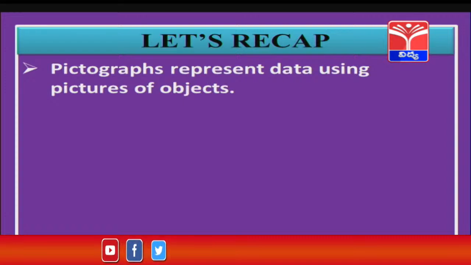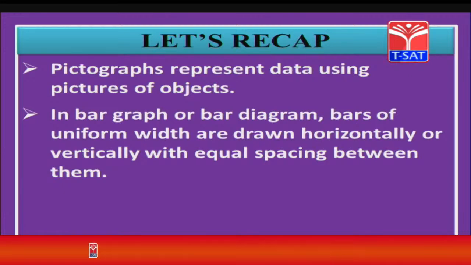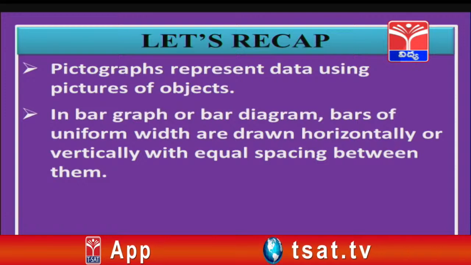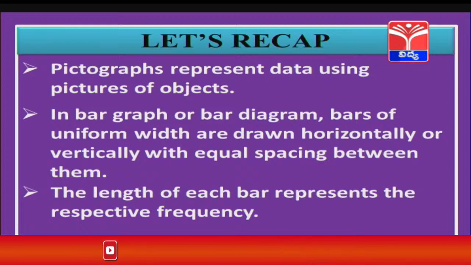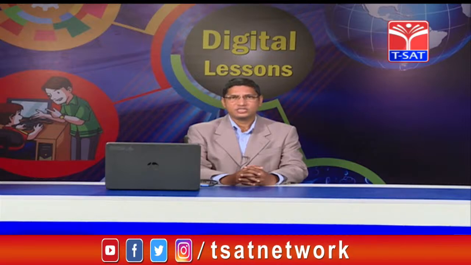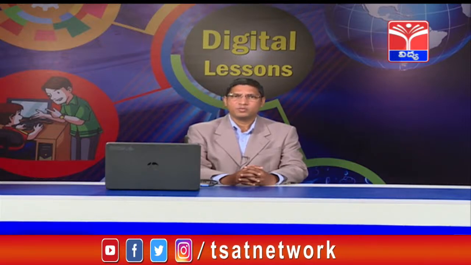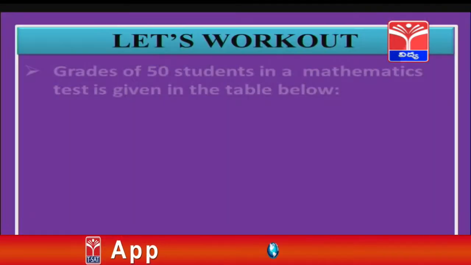Pictographs represent data using pictures of objects, and in a bar graph or bar diagram, bars of uniform width are drawn horizontally or maybe vertically with equal spacing between them. The length of each bar represents the respective frequency. So, children, before we end our session, I will give you some problems to work out at home and show to your subject teacher.